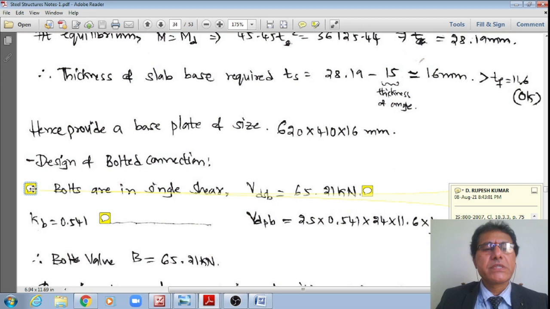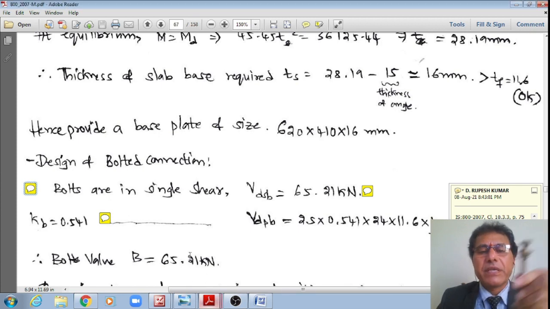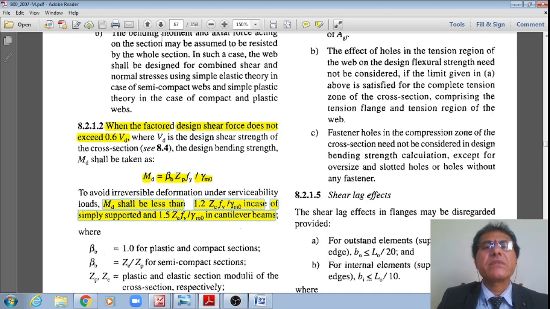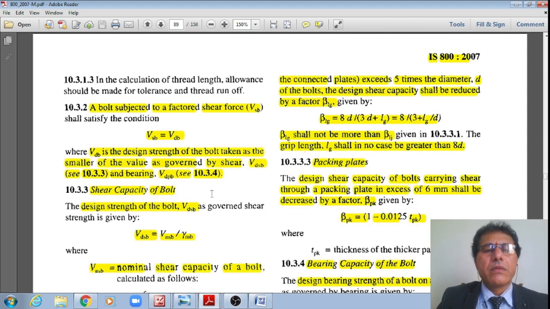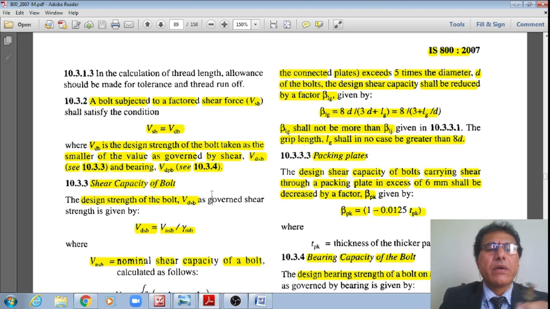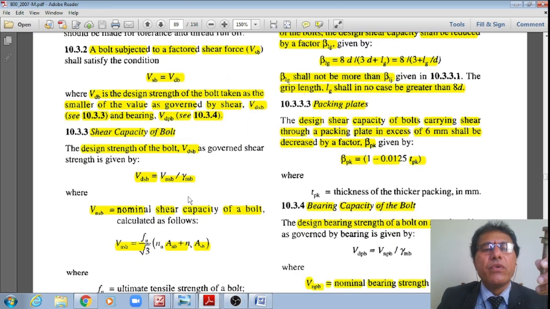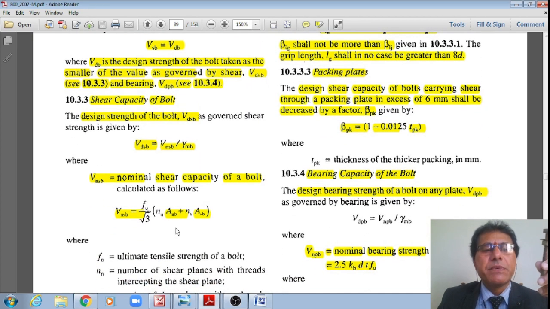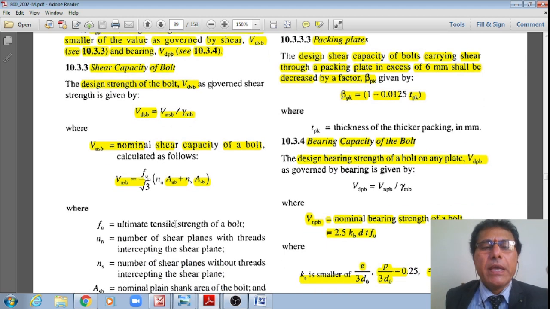What is given in the problem is that the bolts are ordinary black bolts. Hence, now if I go to IS 800:2007 clause 10.3.3, page number 75, let me go to that. The shear capacity of the bolt, VDSB, is equal to VNSB divided by gamma MB, where VNSB is equal to FU divided by root 3, multiplied by (nn Anb plus ns Asb).